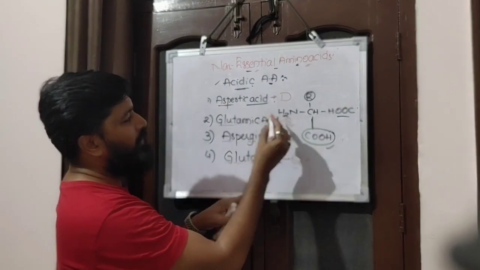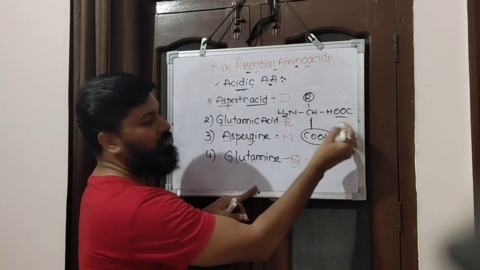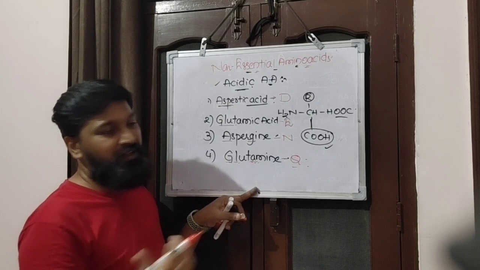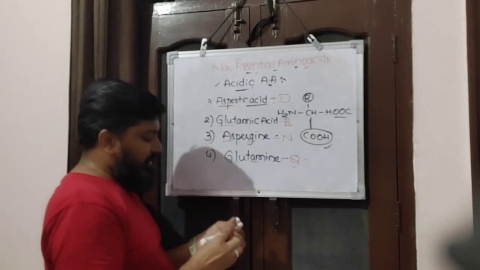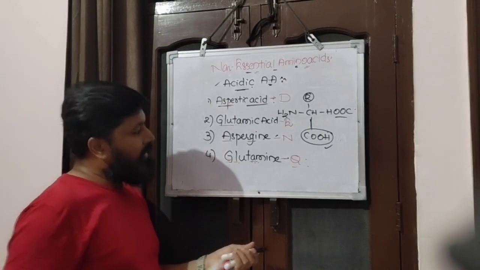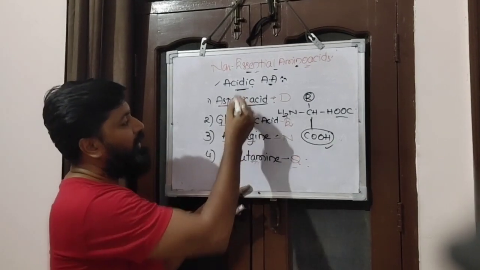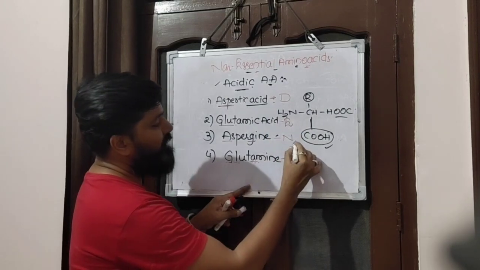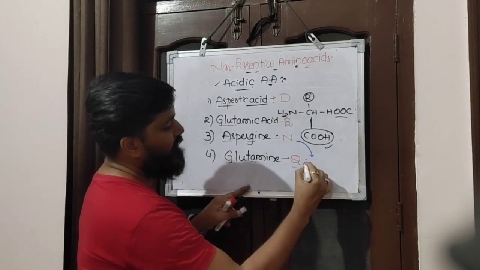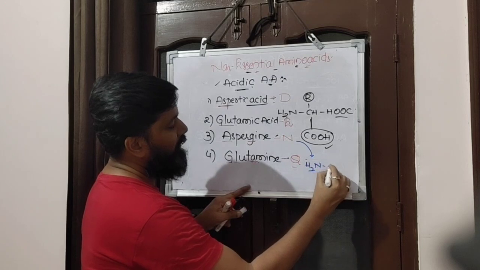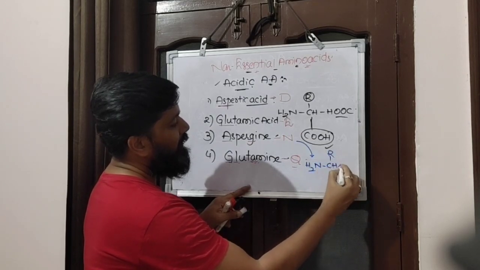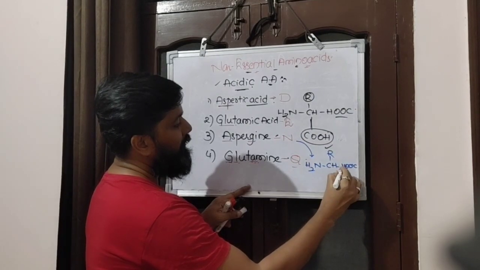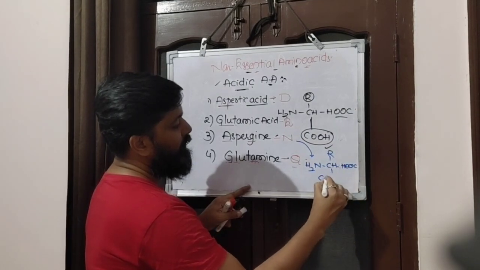Let me tell you very simply. See, children, here we have a carboxyl group, and here we have a carboxyl group. So all of them behave acidic. But asparagine as well as glutamine are alternate forms: the amide form of aspartic acid is asparagine. If you observe asparagine, the structure is the same, H2N, CH, R, HOOC and COOH.